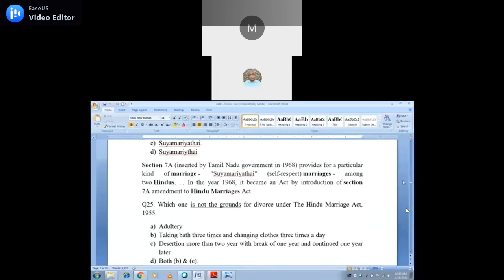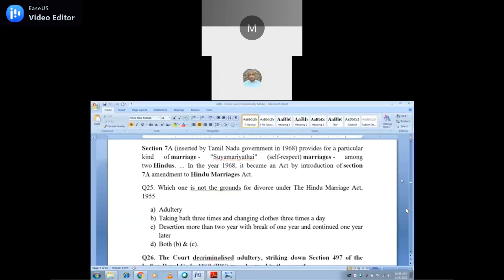The 7A inserted by the Tamil Nadu government in 1968 provided a particular kind of marriage, the Suyamariyathai, a self-respect marriage among two Hindus. In 1968 it became an act by the introduction of Section 7A, an amendment to the Hindu Marriage Act. They may ask subsidiary questions, in which year, and which type of marriage was inserted under 7 capital A.